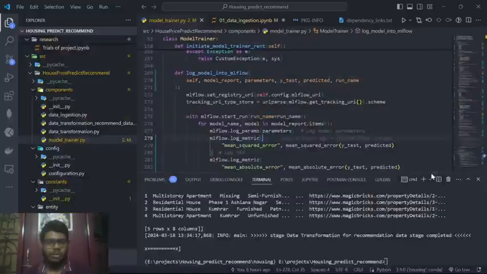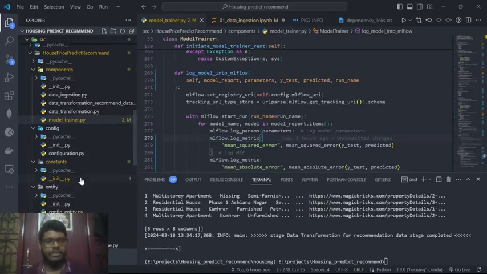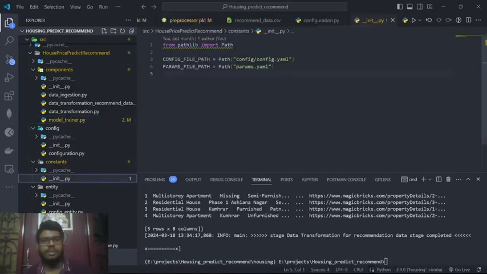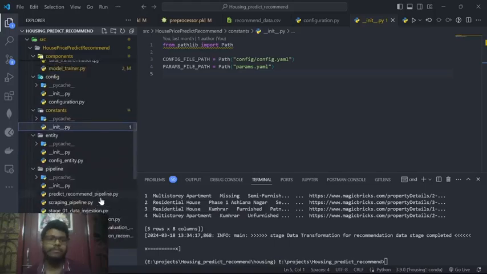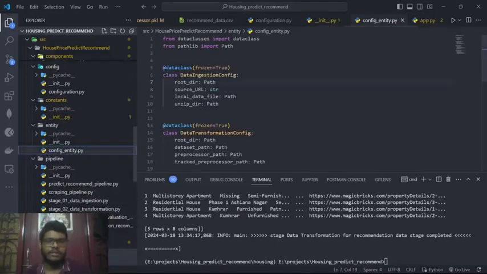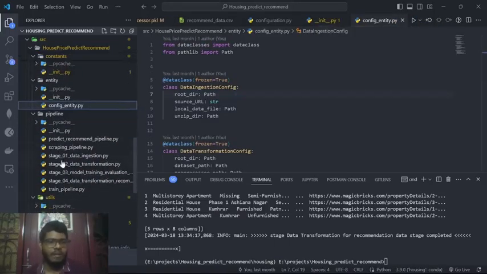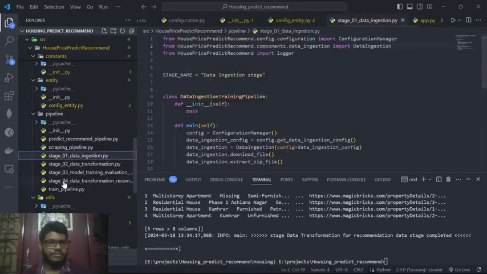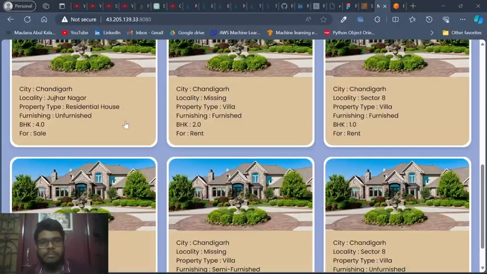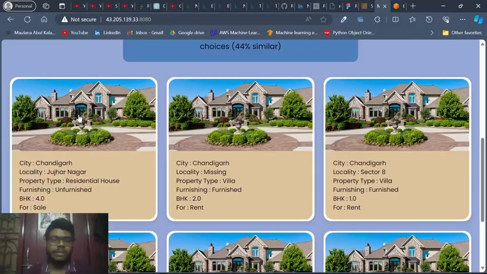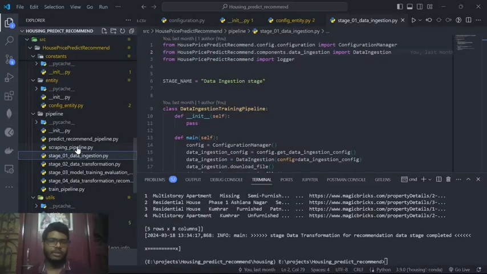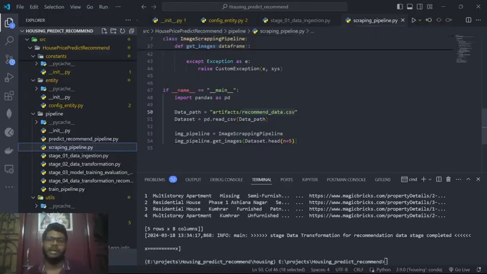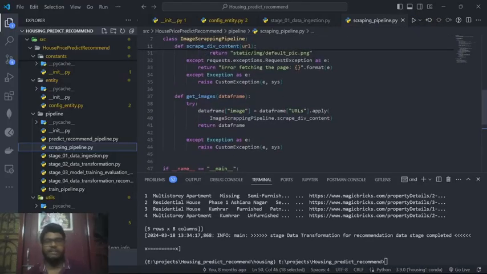So coming back to the code, here is the configuration, here are the constants, the config file and params file that we would need in the project. Config and entity, and here are all the pipeline stages. As I said about the images, if I had to give images for the particular properties according to the data, then I would need to scrape them with this scraping pipeline. But it would be a tedious process and not very necessary. That's why I skipped it.